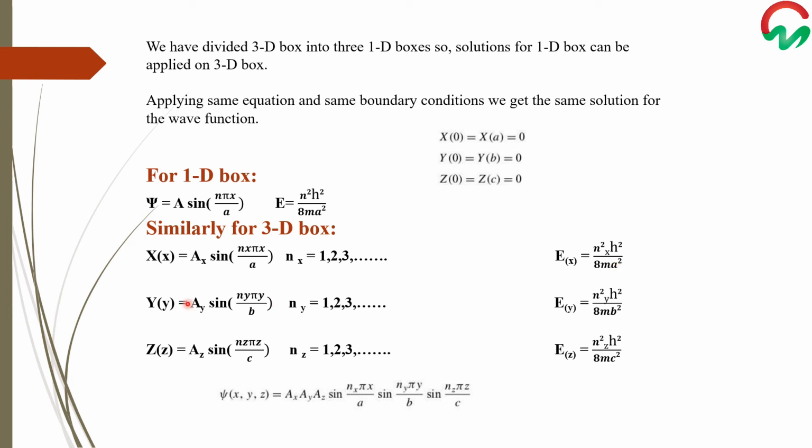Similarly, we will write it for the y and z variables, and the total wave function for the 3D box can be written as psi xyz equals Ax Ay Az sine of nx pi x over a sine of ny pi y over b sine of nz pi z over c.